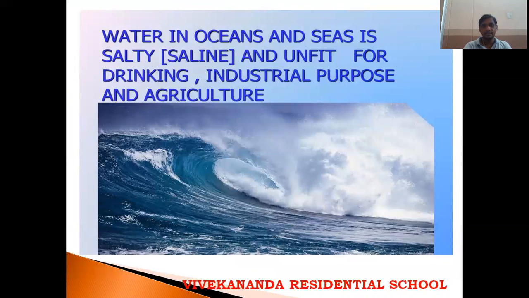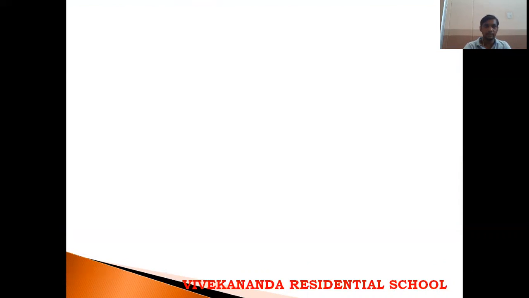Water in oceans and seas is salty and it is unfit for drinking and also for industrial purpose and agriculture. That's why we won't use the water present in oceans and seas for drinking or for industrial purpose. Industrial purpose means in industries we use this water, and agriculture means farming; this salt water is also unfit. So we won't use this sea water.